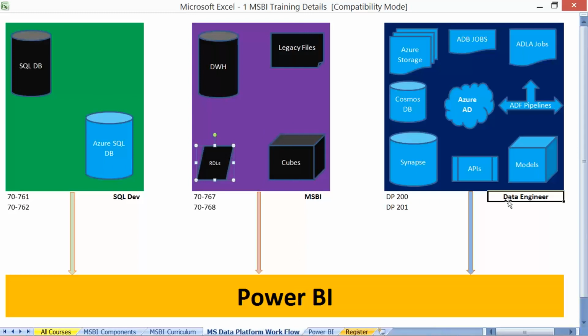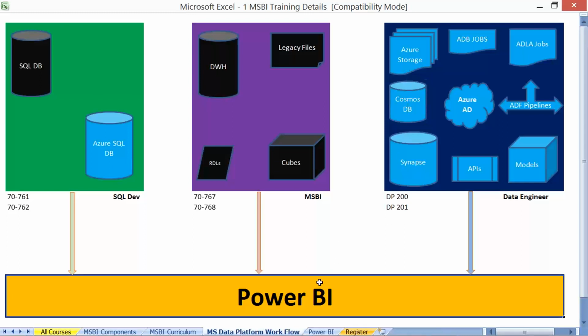A data engineer would be producing additional storage components, Databricks jobs, data lake analytic jobs with integration of Azure Active Directory and Azure Data Factory pipelines. We have tabular mode models, APIs, and Synapse, which is nothing but the data warehouse in Azure, or big data, unlimited data, Cosmos, document DBs, etc. Everywhere, anywhere, Power BI would be the outer layer.